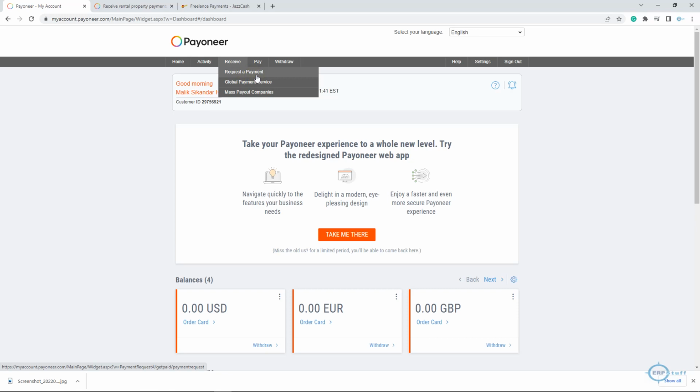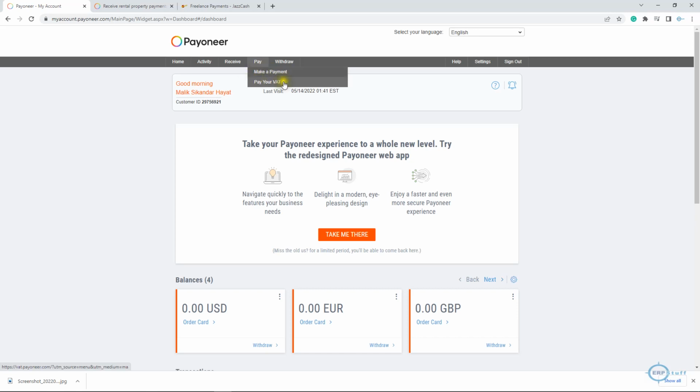Now let's say, for example, I had to request, so it is just sort of generating an invoice. So it will send a request to the person or company who has to make payment. So this is how you can just request a payment, like sending an invoice. Okay, then make a payment.